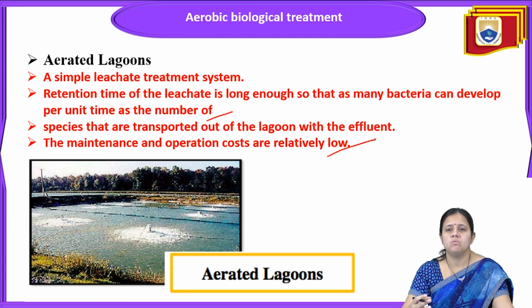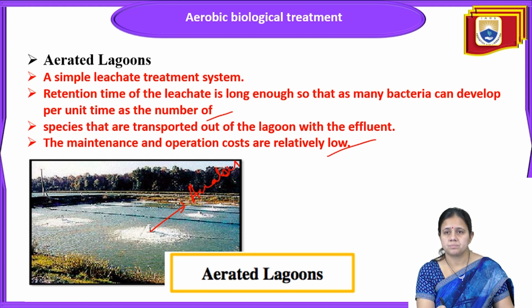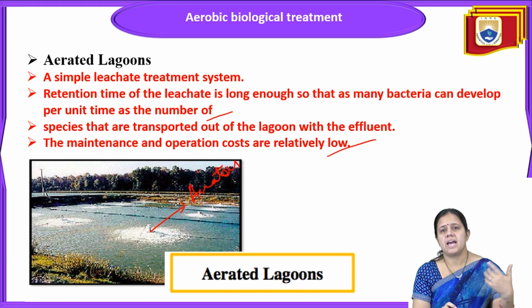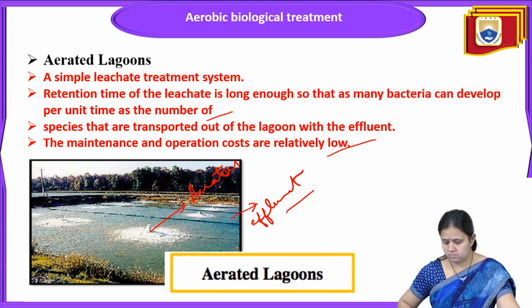In an aerated lagoon, aerators are there. You can see these are the aerators. These aerators aerate the leachate. In this way, the retention time of the leachate is long enough for bacteria to develop, and species can be transported out of the lagoon with the effluent. The maintenance and operation costs are generally very low for aerated lagoons.